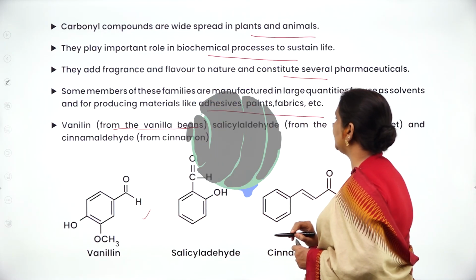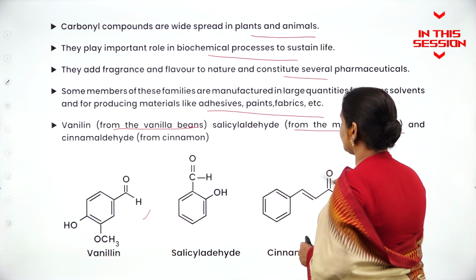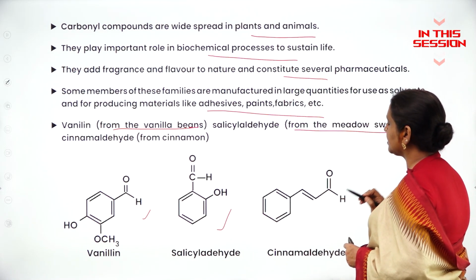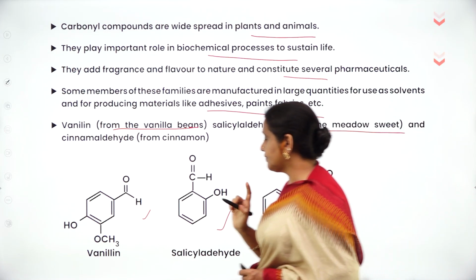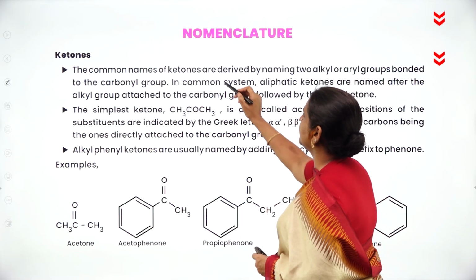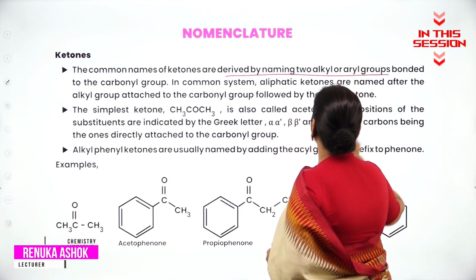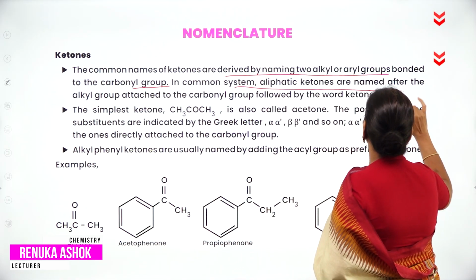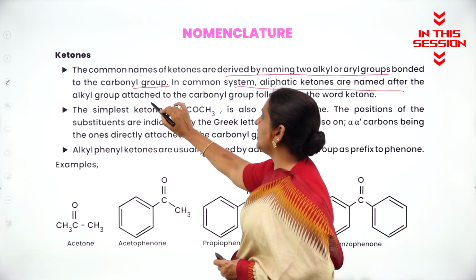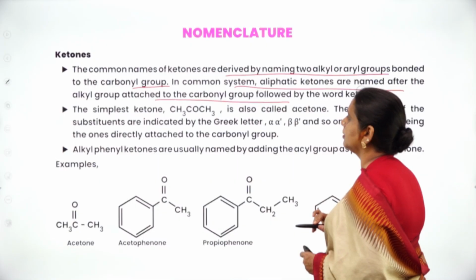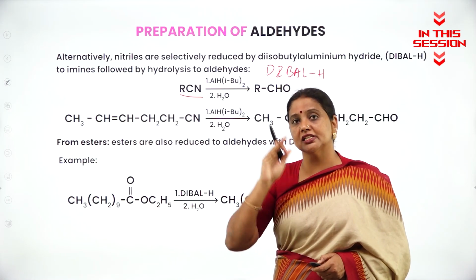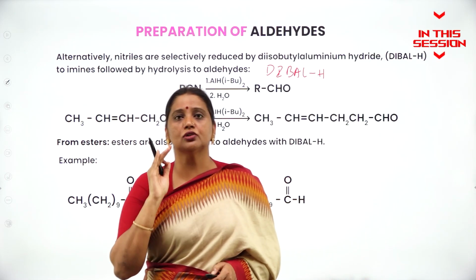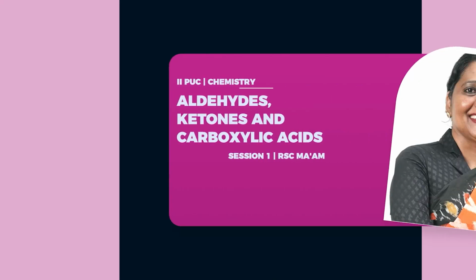This is the structure of vanillin, and salicylate from the meadowsweet. This is the structure of salicylaldehyde, as well as cinnamaldehyde, which is extracted from cinnamon. This is the structure of cinnamaldehyde. Ketones: common names of ketone are derived from the naming of alkyl and aryl group bonded to the carbonyl group. In common system, aliphatic ketones are named after the alkyl group attached to the carbonyl group. First method of conversion of nitriles into aldehyde is by Stephen reduction using stannous chloride and concentrated HCl.